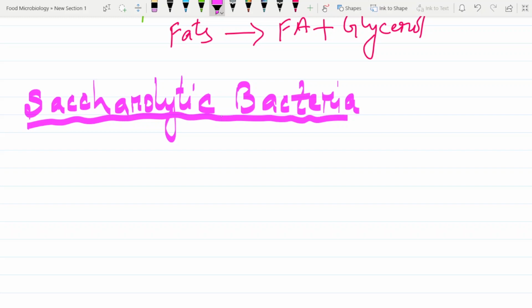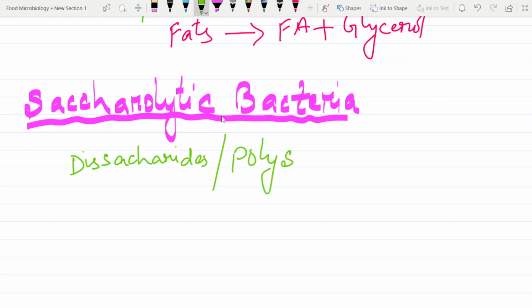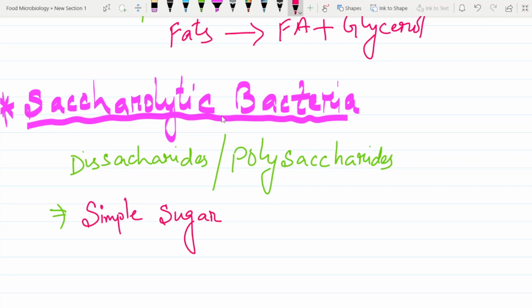This saccharolytic bacteria particularly acts on disaccharides, or it also acts on polysaccharides, and it breaks them down into what? It will convert disaccharides and polysaccharides into simple sugar. So this is actually the function of saccharolytic bacteria.